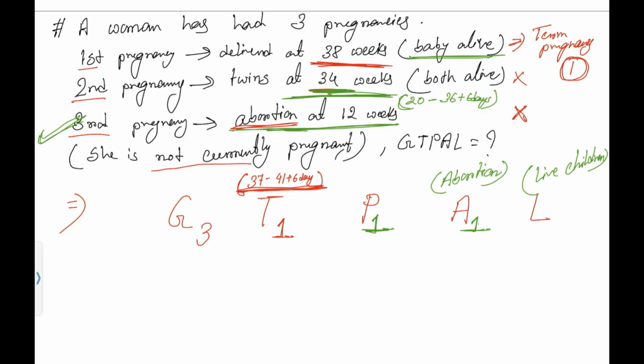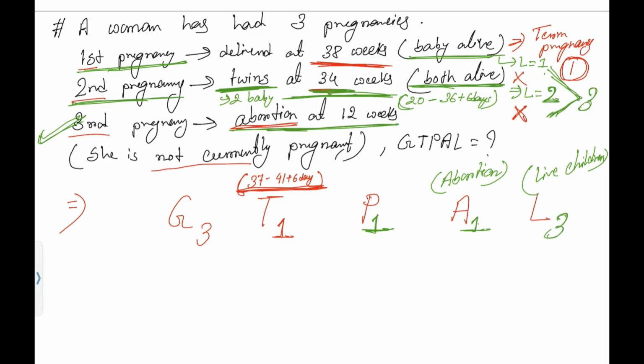See, here the baby is alive in the first pregnancy. So one baby alive. L is equal to 1. But listen carefully. In the second pregnancy, she gave birth to twin babies, meaning two babies, and both alive. So here total live children how many? 2. So from the first pregnancy 1 and from the second pregnancy 2. So total live children for her is 3. Understood? And in the third pregnancy it's aborted, so the baby died. So total live children L is equal to 3.